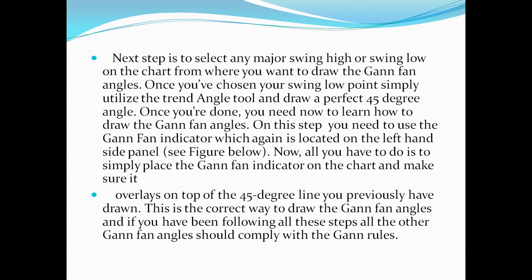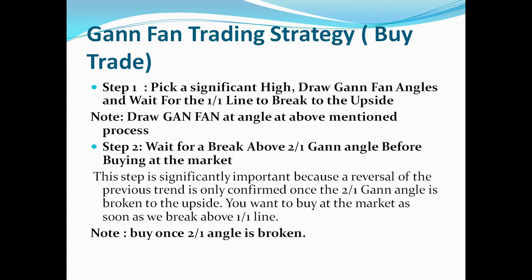Panel. Now all you have to do is simple: place the Gann fan indicator on the chart. Make sure it overlays on top of the 45-degree line you previously have drawn. This is the correct way to draw Gann fan angles. If you have followed all the steps, all other Gann fan angles should comply with Gann rules. Gann fan strategy, how you have to use.